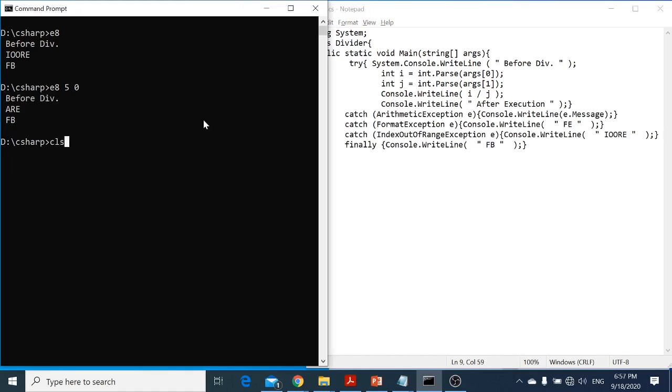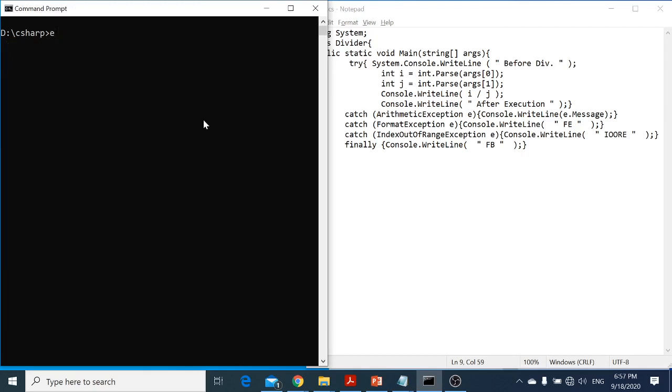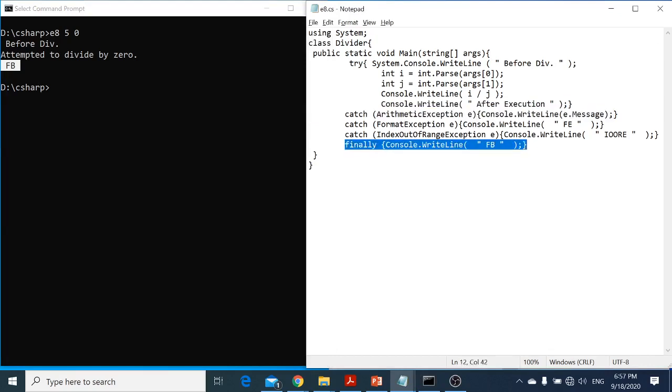So let me compile the program and I say E8 and 5 and 0. You see, before division it was there and trying to attempt to divide by 0 and then I got FB. So after catching this error, it jumps directly to the finally.